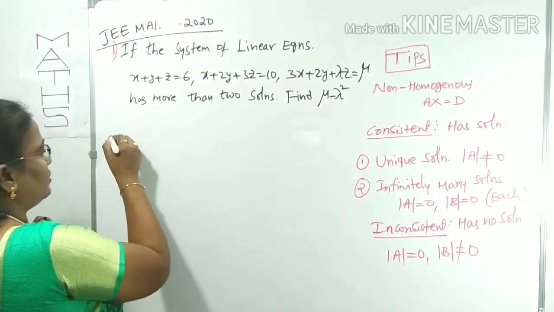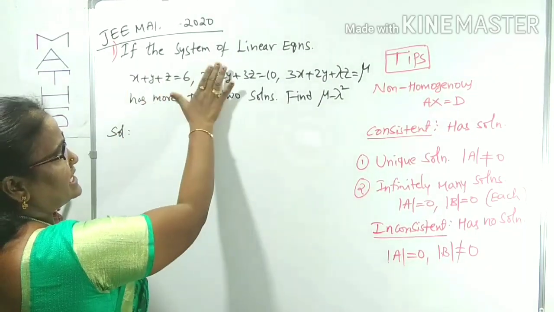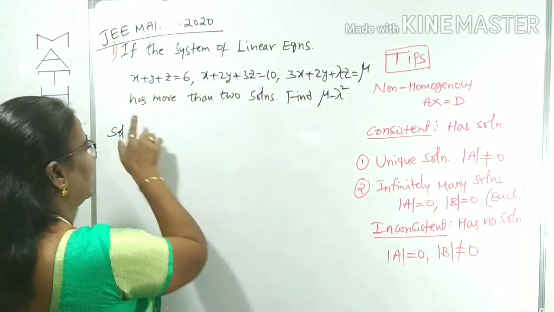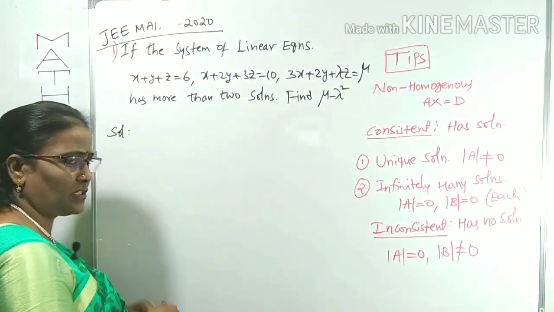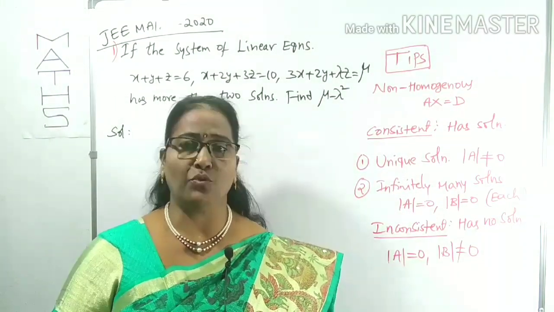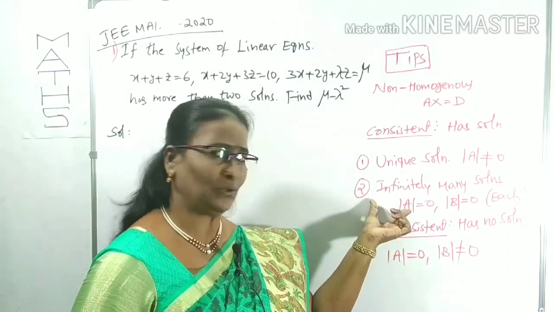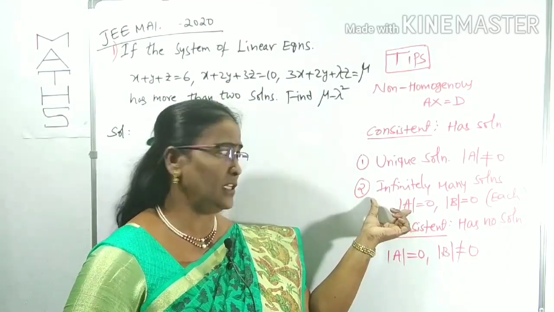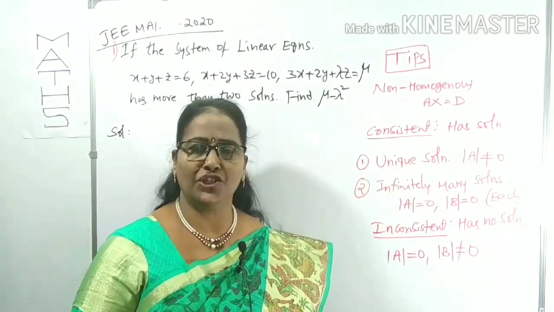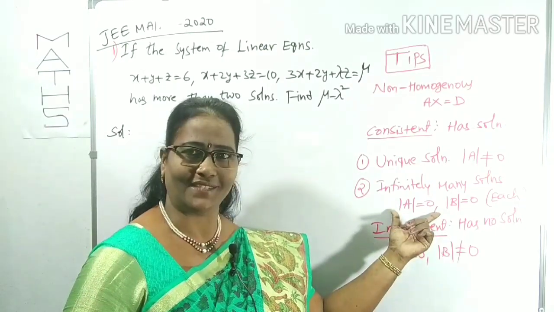Now for this solution, first, what is the question here? If the system of linear equations, three equations are given like this, has more than 2 solutions. More than 2 solutions means it has a solution, but it is not unique. Unique means only one solution. More than one solution means you can concentrate on this one.